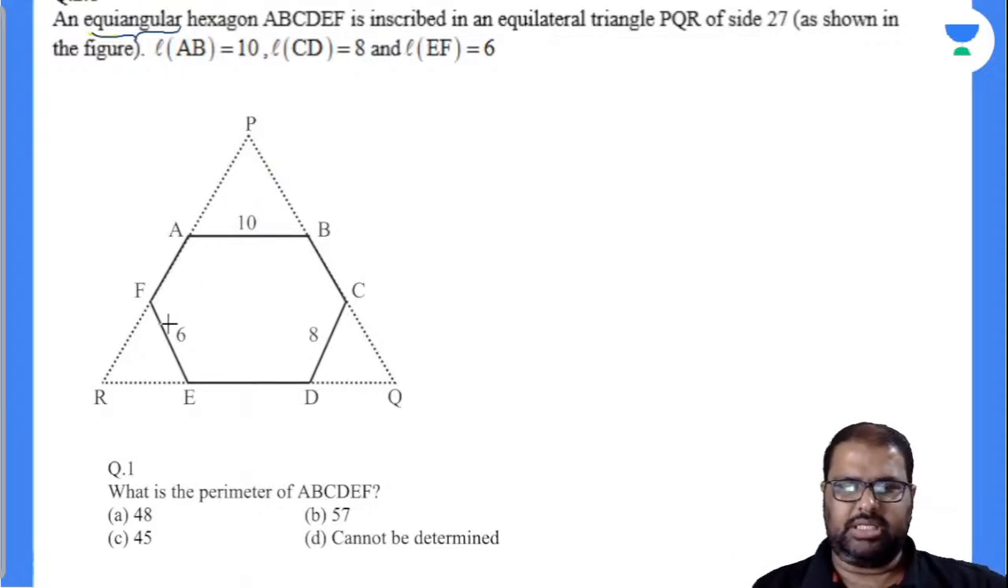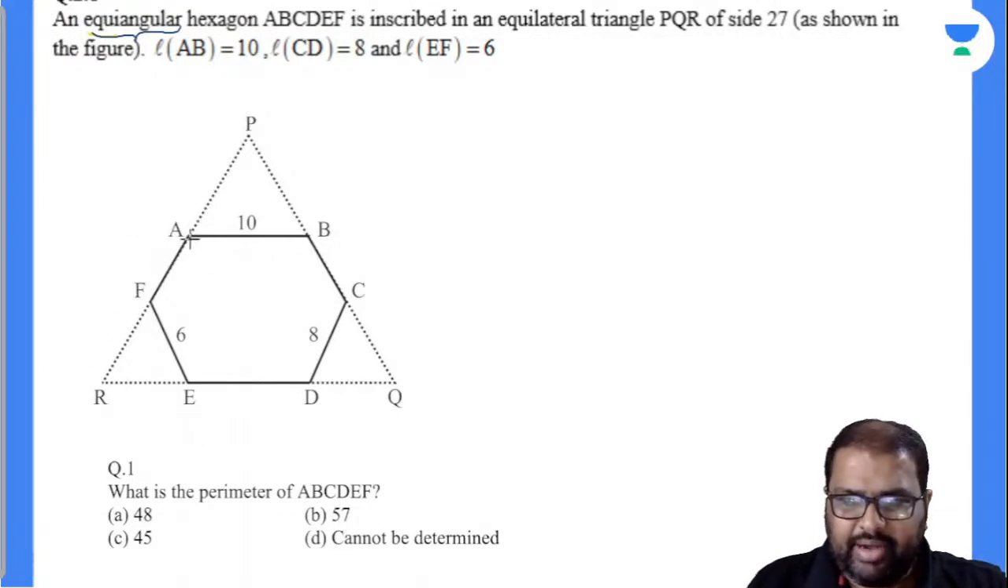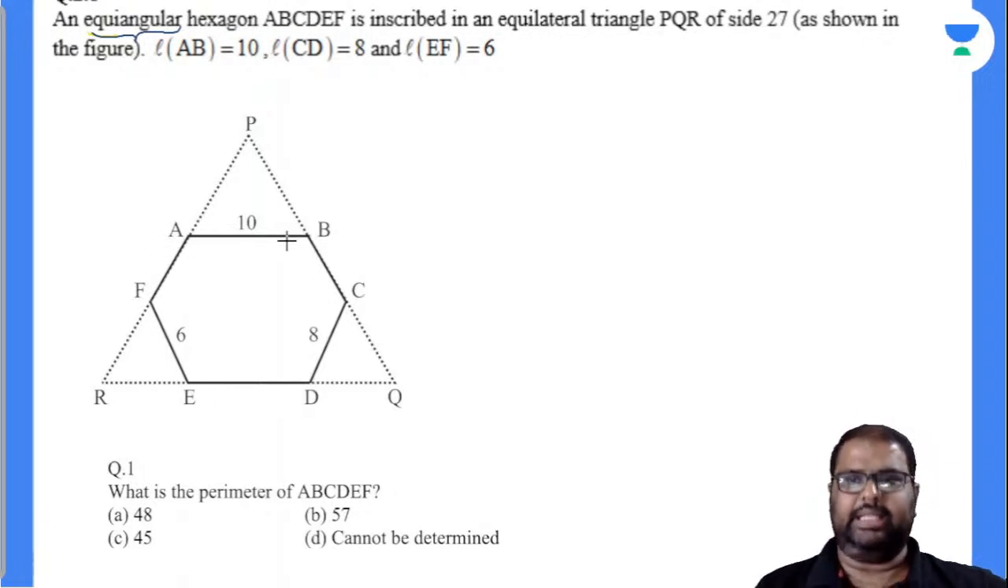What is the question asked? What is the perimeter of ABCDEF is the question asked. It means you have to find out the length of AF, ED and BC, then only we will get the answer. Okay, how shall we do this?